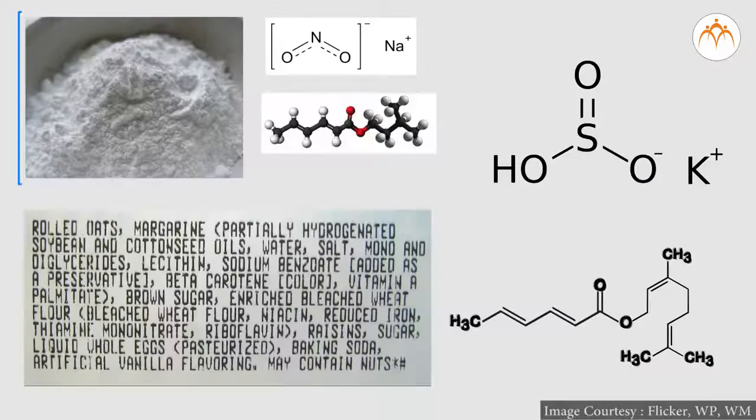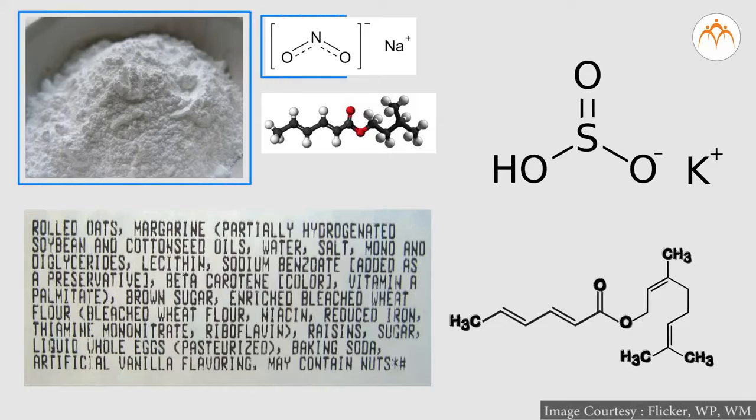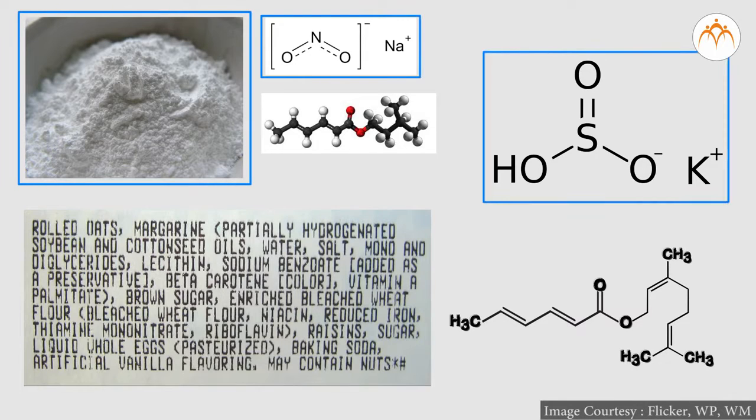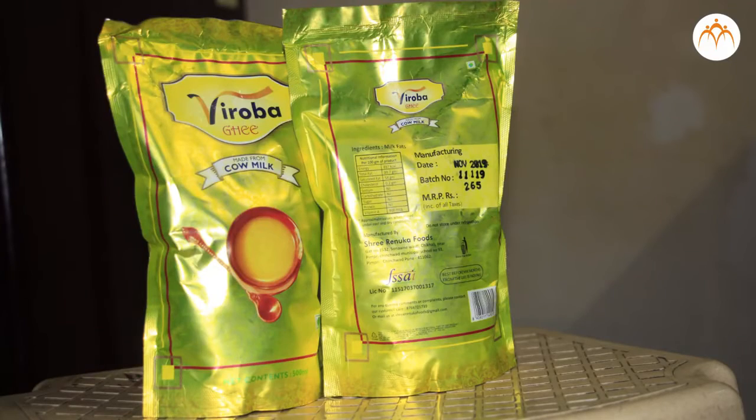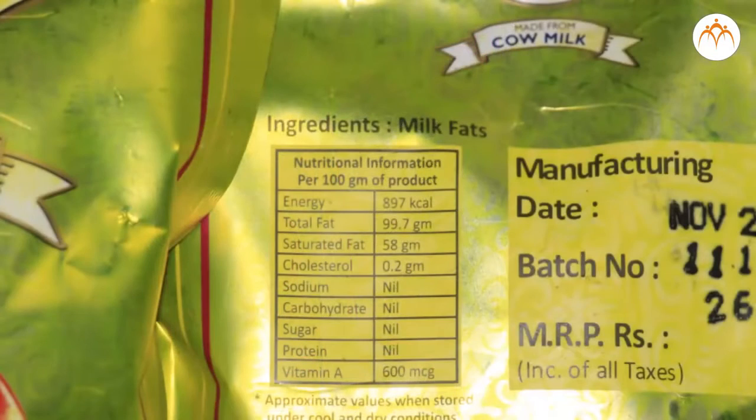On the other hand, sodium benzoate, sodium nitrite, sulfites, acetic acid are chemical food preservatives. All these preservatives basically prevent growth of microbes in all food items. Remember that chemical preservatives must be added in calculated amount only.